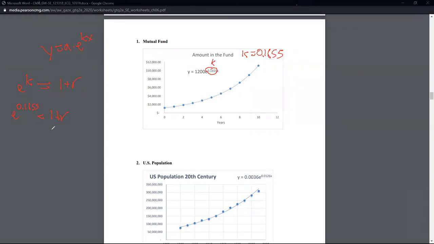So on the left, that's 1.17998 equals 1 plus r. To solve that equation for r, you're going to subtract 1 on both sides, which will give us 0.17998 is equal to r. As a percent, that's 17.998%. This is the annual growth rate.